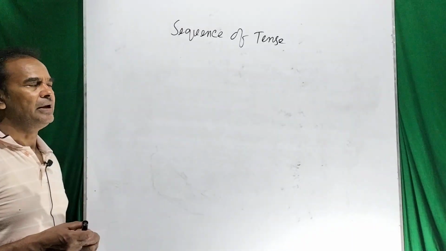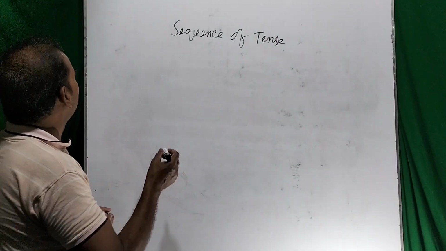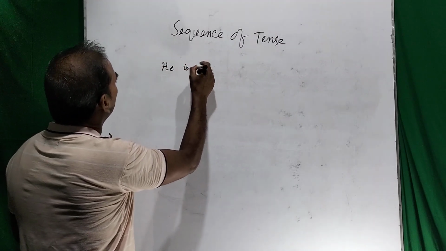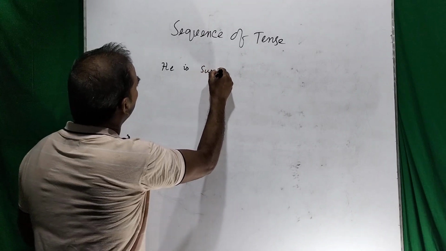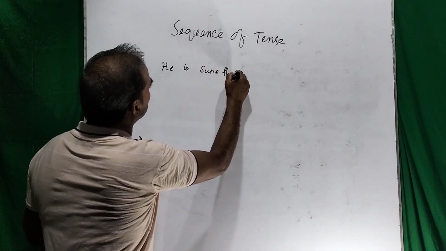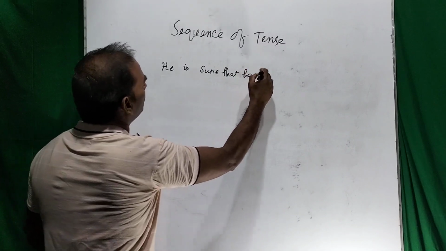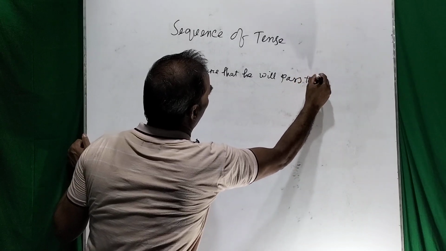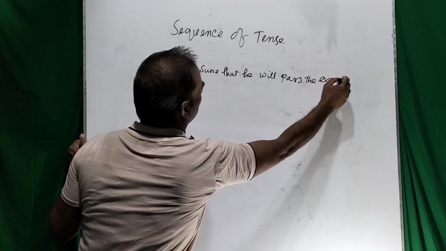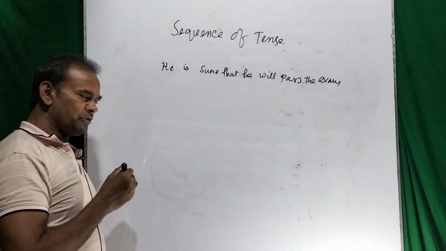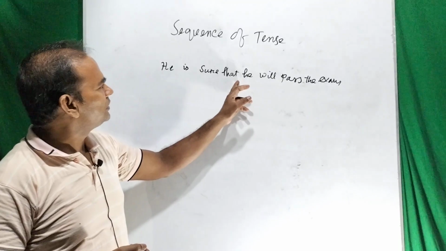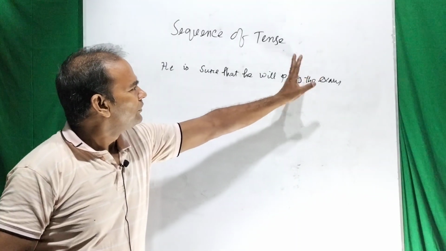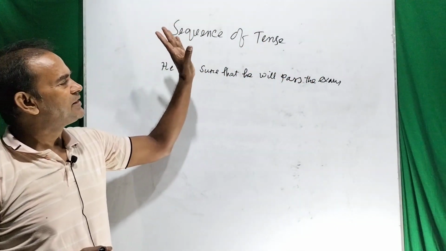Please be attentive and you will understand. I think he is sure that he will pass the exam. So dear students, please try to understand. He is sure that he will pass the exam. So what is the sequence of tense here?